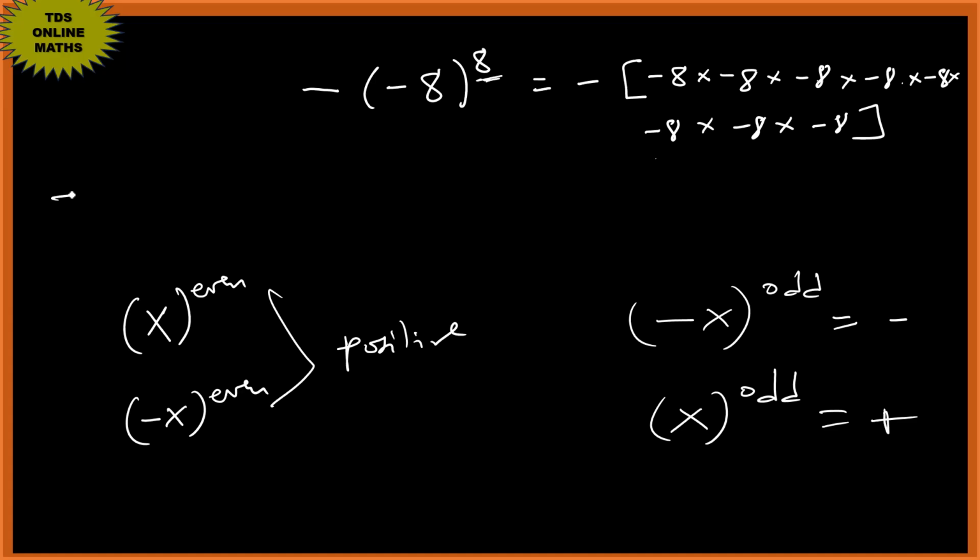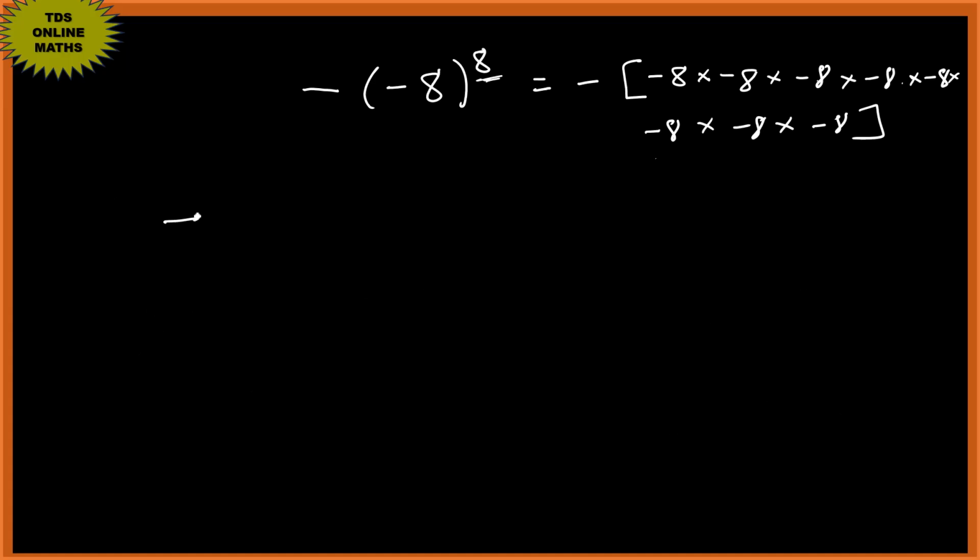So it means negative times negative is positive. Okay, negative times this side as 8 to the power 8, that is positive.